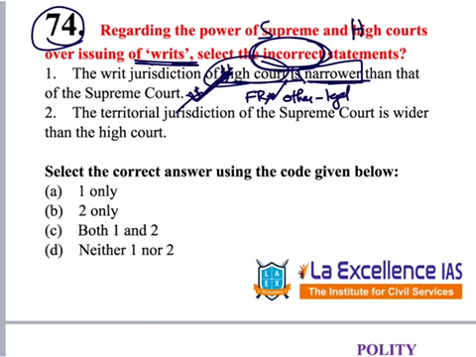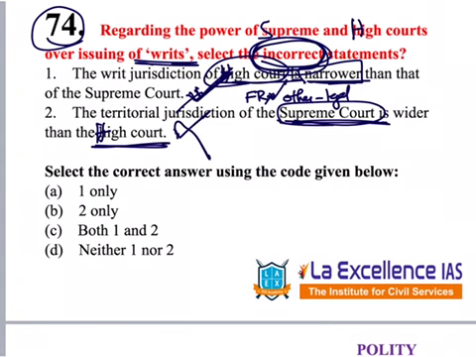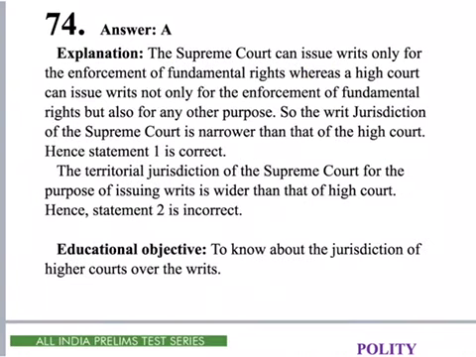Second, territorial jurisdiction of Supreme Court is wider than High Court. Yes or no? Yes. Supreme Court can issue writs for any part of Indian territory, while High Court can do so within that state only. So this is correct, and since the question asks for the incorrect statement, this will not be our answer. Only A, that is 1 only, is our answer. The explanation for that question is mentioned over here. Please go through it once.